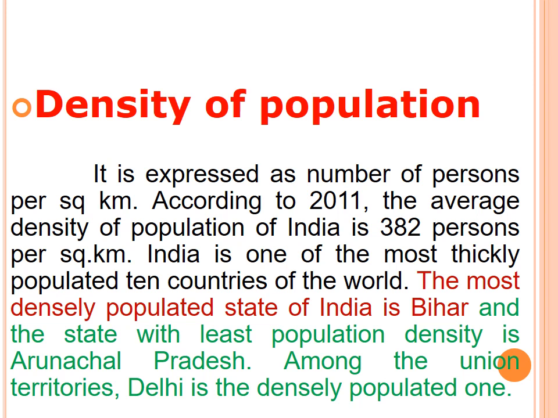So in Delhi the population is very high. Got it? So all the states have different levels of population. Okay, and in the book, page number 187, third para, you see there.